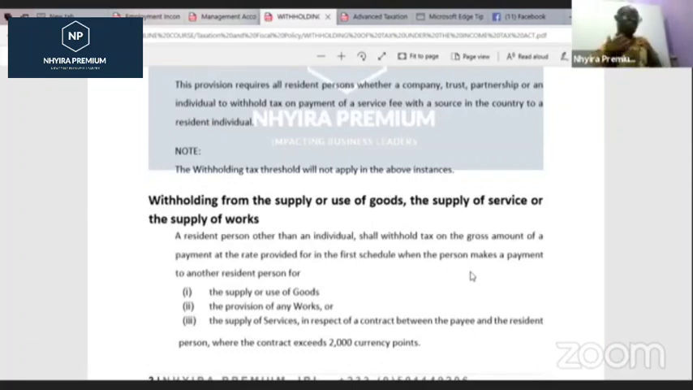Then the next one, which is actually the crux of our topic, is the issue in relation to withholding from the supply or the use of goods or the supply of services or the supply of work. Let me pick and annotate that real quick. So a resident person, so this is where we are. A resident person other than an individual shall withhold tax on the gross amount of a payment at the rate provided for in the first schedule when the person makes a payment to another resident person.